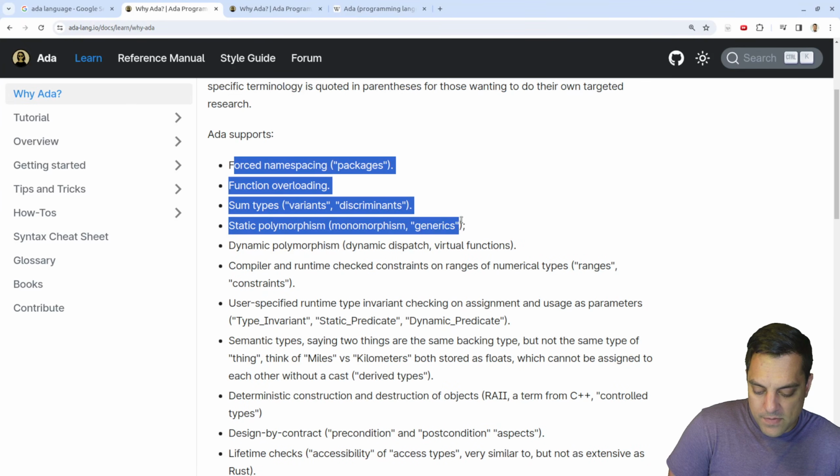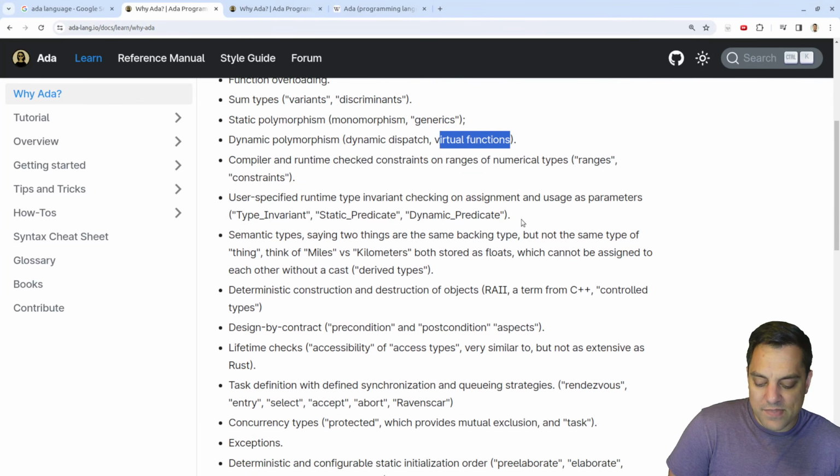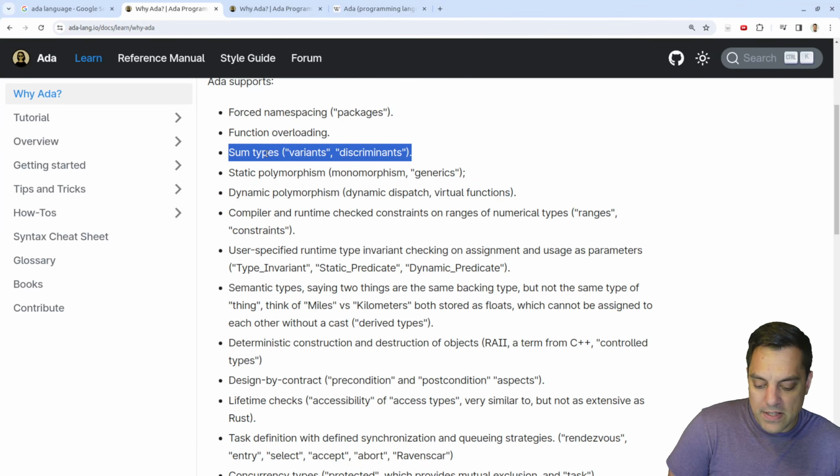Ada supports, okay, tons of different things here. Some types, okay, we got variants, discriminants, static polymorphism, monomorphism, generics, dynamic polymorphism with dynamic dispatch, and virtual functions. So it's got a lot of C++ type of stuff here, with some other types which are very popular.